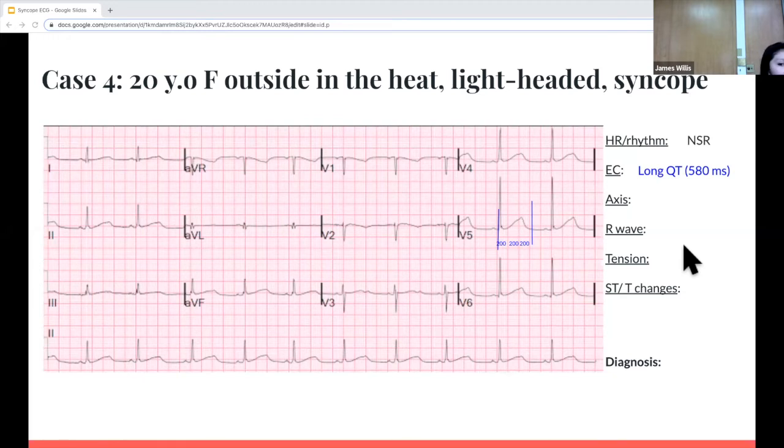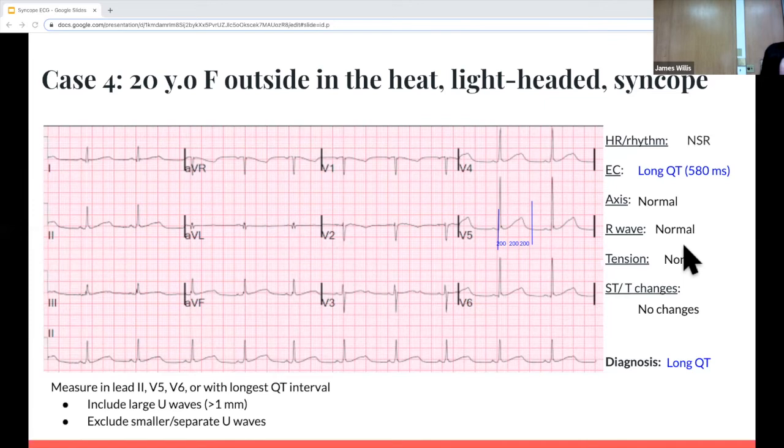And then looking at the axis, lead 1 and aVF both pointing up, it's normal. The R wave is also normal, and there's no hypertrophy or tension, and there's no ST or T wave changes. So diagnosis, long QT syndrome. And when you're measuring the long QT, you look at the lead that has the longest QT interval, or you can look at leads 2, V5, or V6.